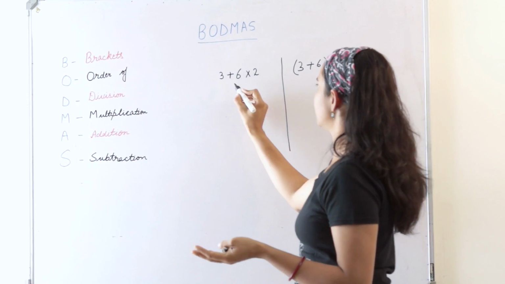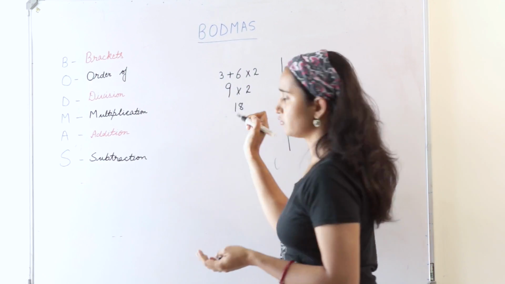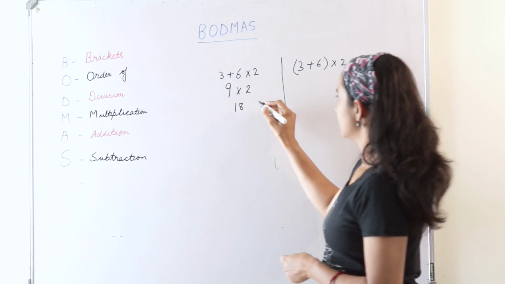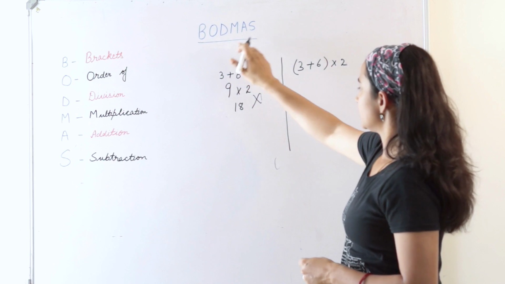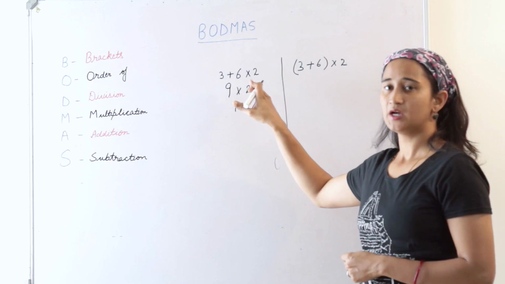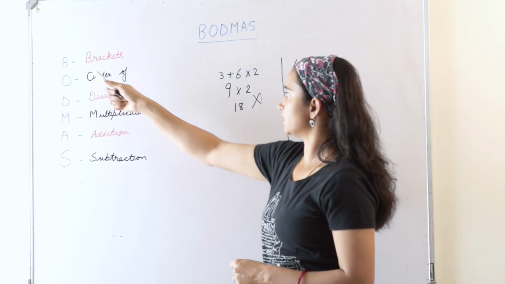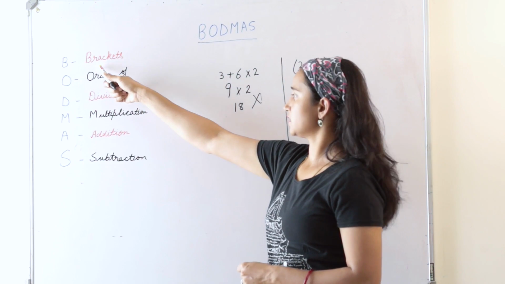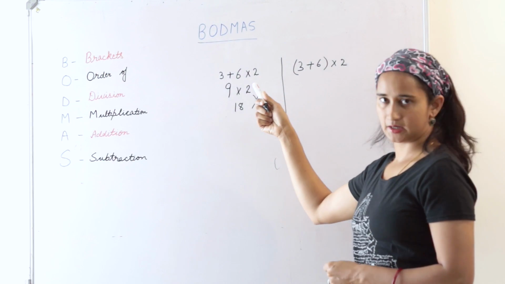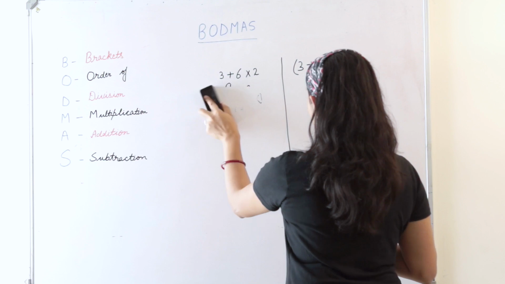Some may start with 3 plus 6, 9, then into 2, and you write 18. Do you think it is correct? No, this is wrong. BODMAS tells us when you have different operations in a problem, how to start them in a particular order. So what is the first thing to solve? First is brackets, but there are no brackets in this problem. So let's do this problem in the right way.